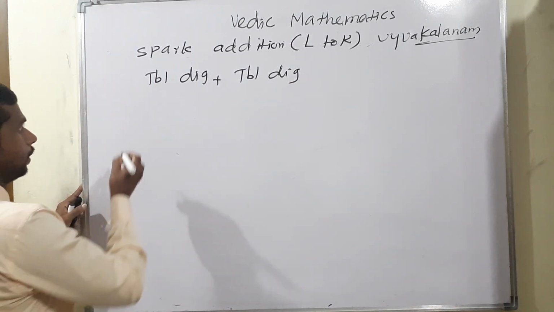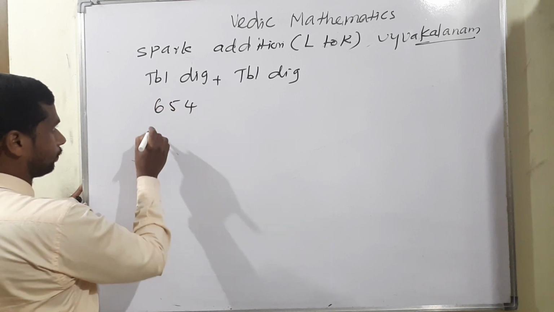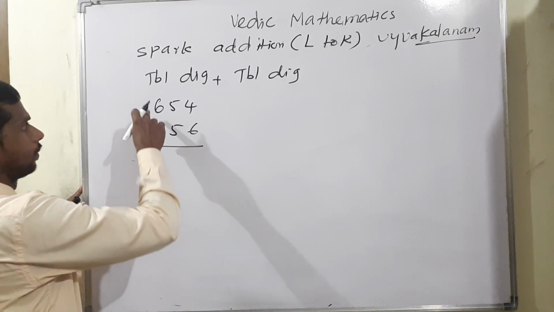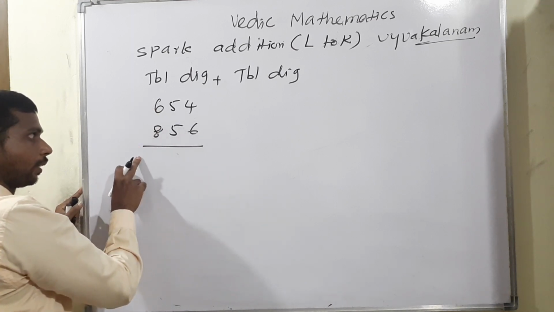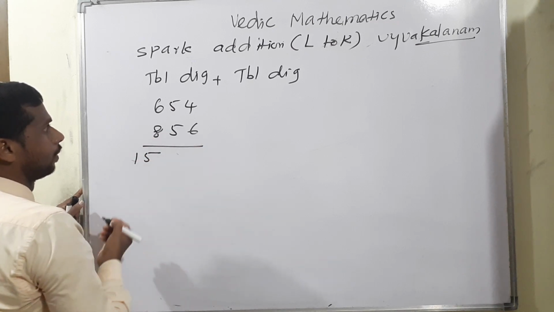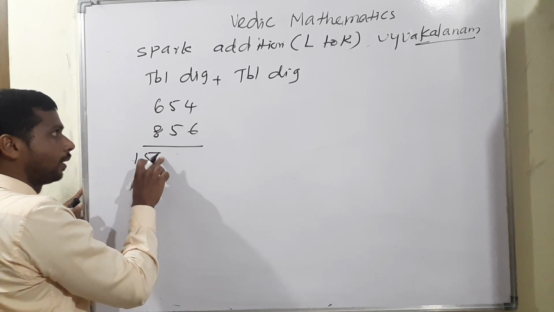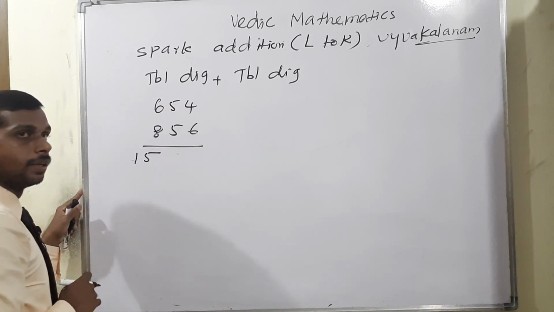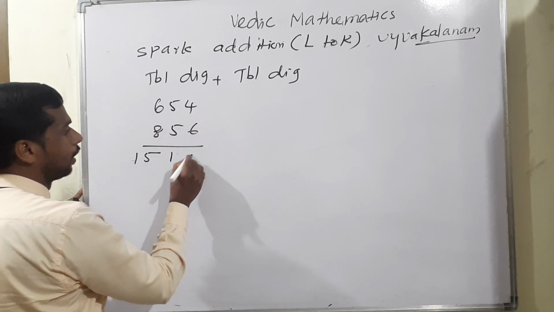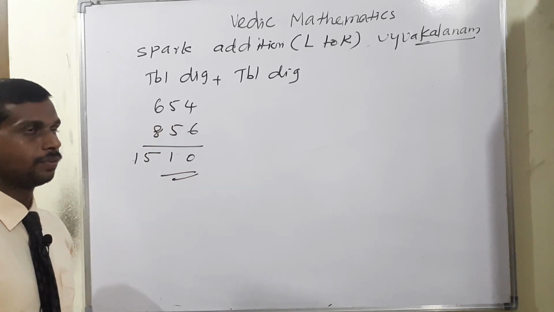Triple digit plus triple digit: 654 and 856. Now look there, 8 plus 6, 14. Before writing the 14, definitely the next is more than 10, therefore 15 will come. Now 5 plus 5, end number 0. Before writing the 0, check the next one: more than 10 or below 10? More than 10. Therefore 0 plus 1 means 1 will come. Now end number 6. This is the answer for 654 plus 856.